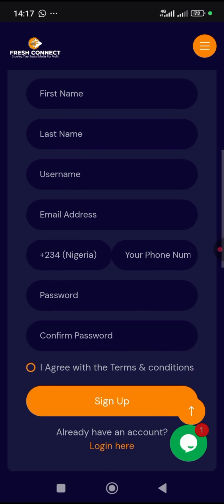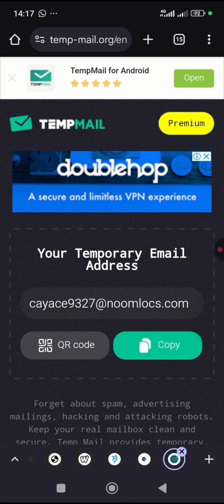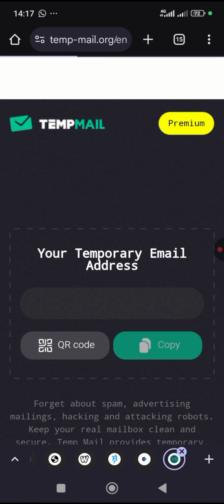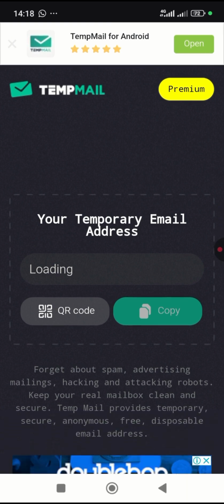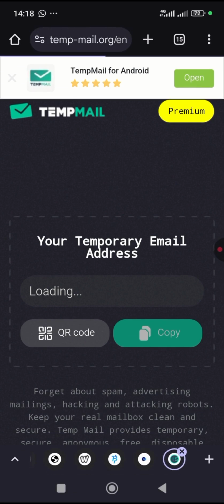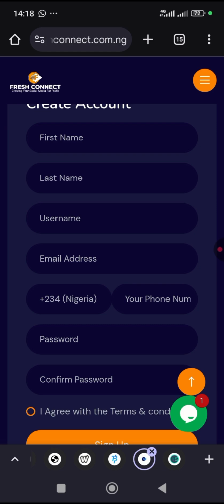I will share a site that we'll use to create a fake email address just to receive the code that will be sent to it. The email address will be from tempmail.org. I'll be dropping the link in the description of this video. When you tap on it, it creates your temporary email address. We'll use this temporary email to receive the email that the site will send. So you just copy it, come back to this site, and paste the email there.